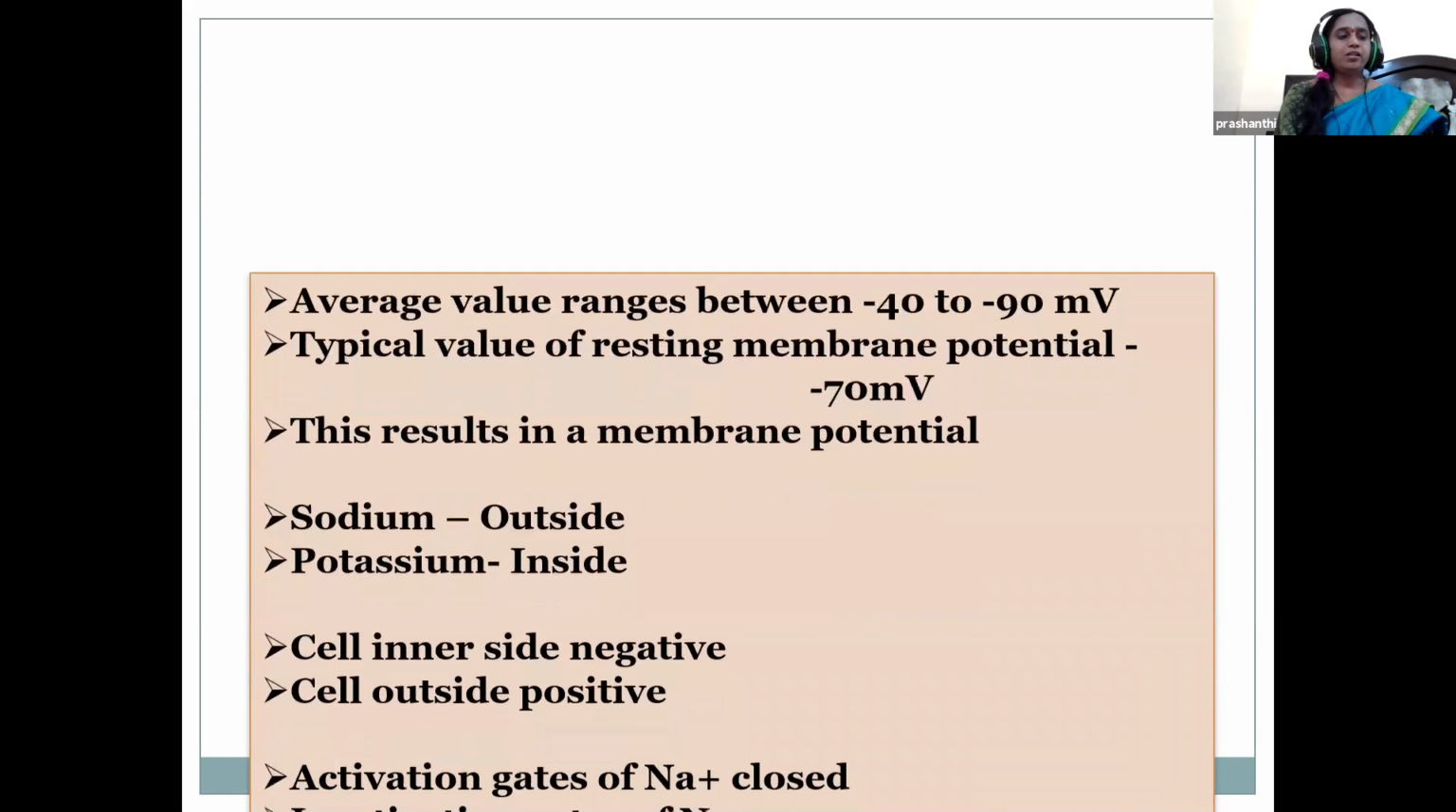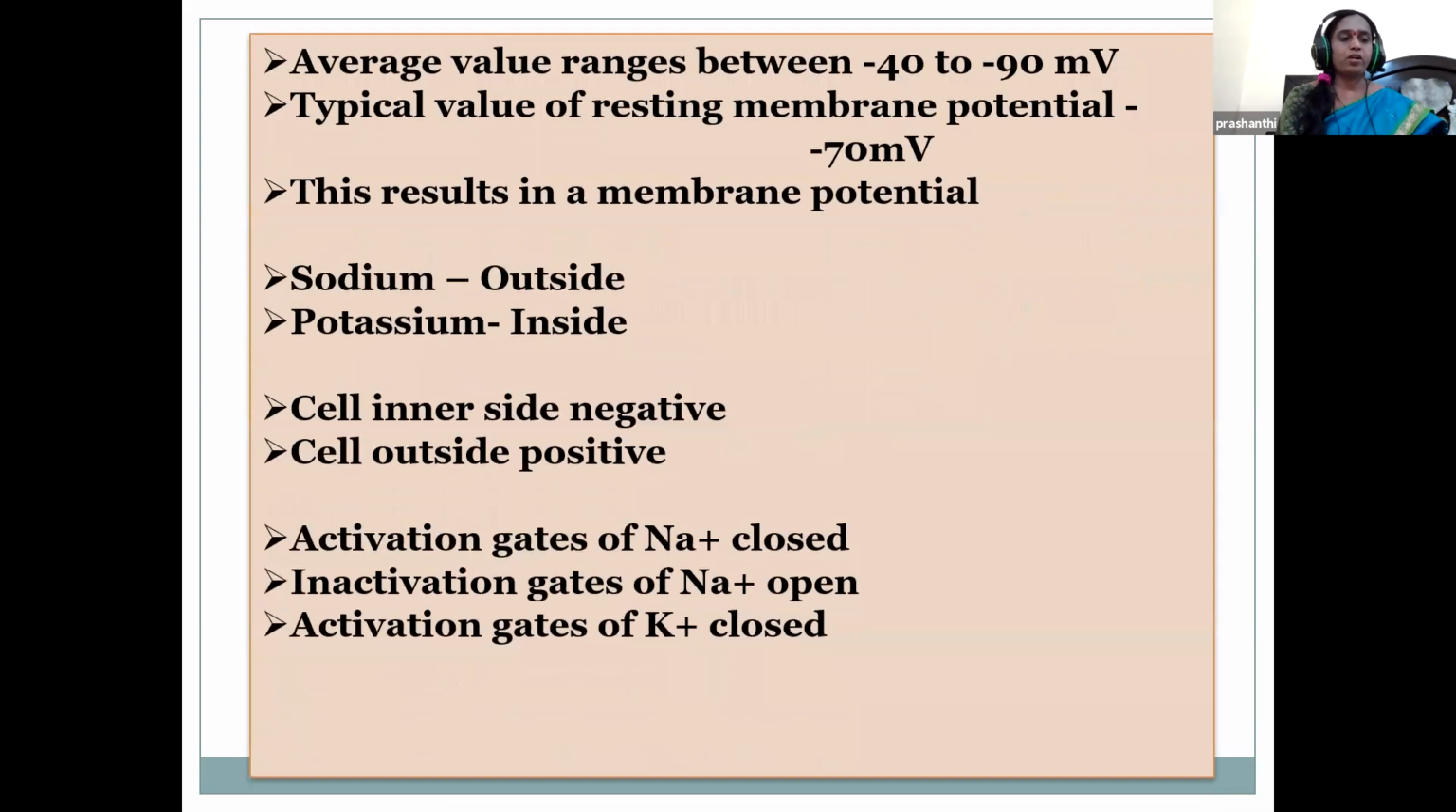To enter or exit the neuron, ions should pass through special proteins called ion channels. We have already learned, children, the types of ion channels: leakage, ligand gated, voltage gated, and mechanical gated. When open, they allow the ions to enter or exit the cell. When closed, they do not allow ions to enter or exit.